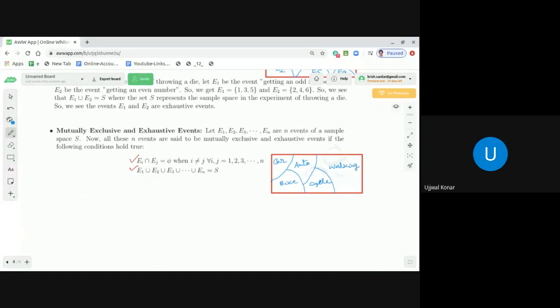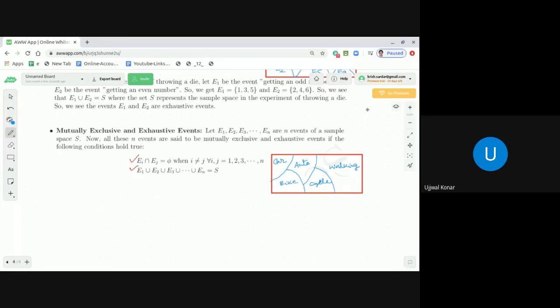Correct? That's why it is mutually exclusive. And why is it exhaustive? Because finally the doctor is coming, and he is coming by means of any of these commutes, either car or bike or auto or cycle, or by walking, whatever. So this is a practical example where you need to study mutual exclusiveness and exhaustiveness.